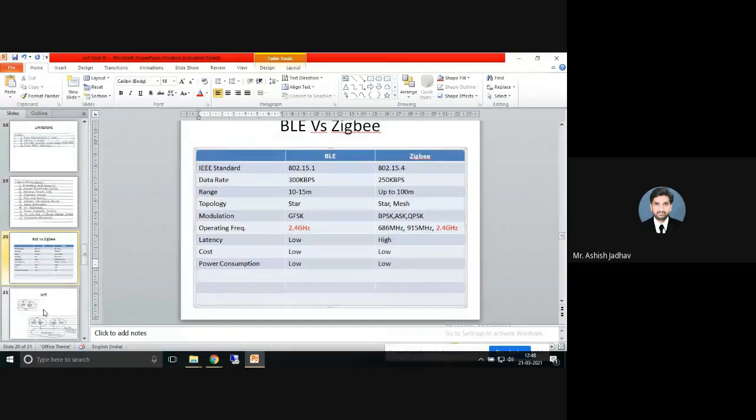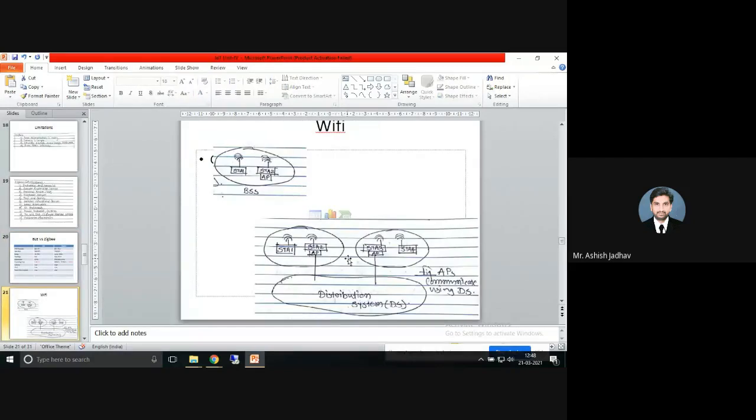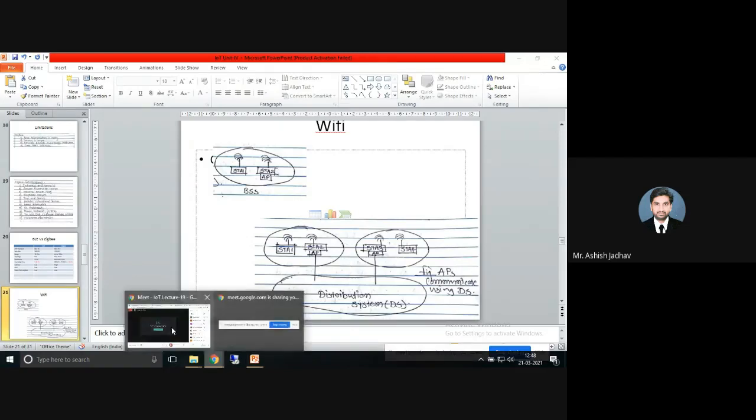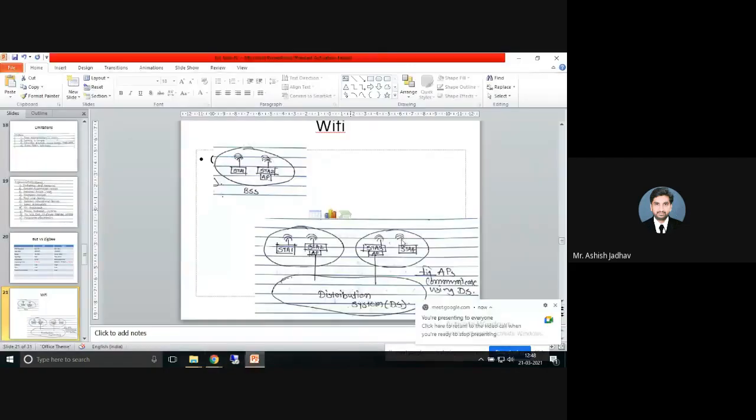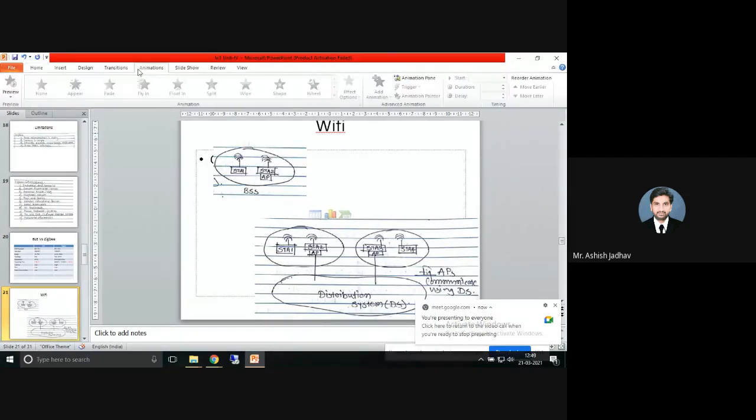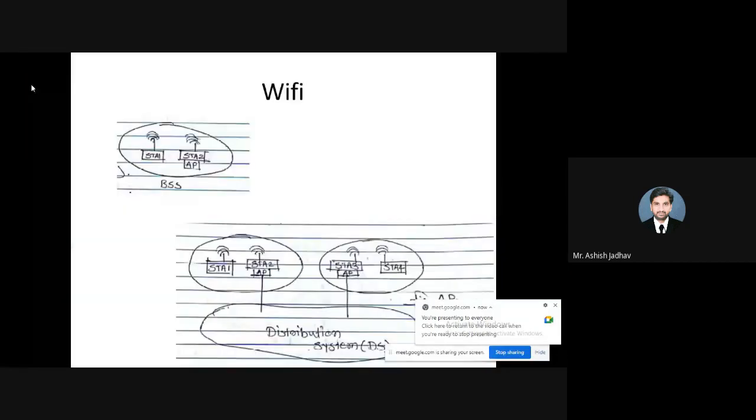Next technology that we deal with is Wi-Fi. Let me tell you the introduction of Wi-Fi, and then we will stop. Can someone tell me what is Wi-Fi? What is the long form of Wi-Fi?